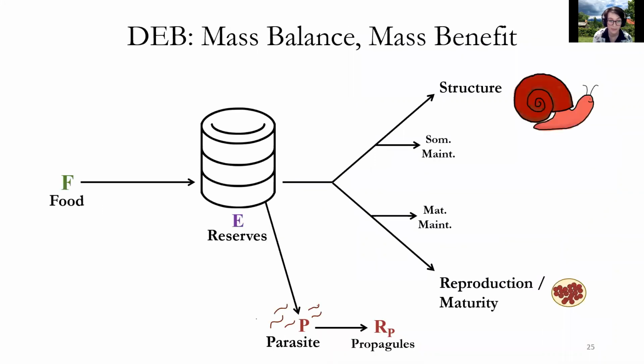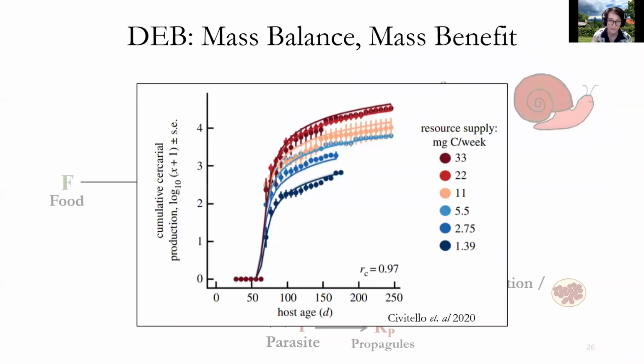In the lab, our DEB model is basically a standard DEB model, but with parasites. So parasites can steal directly from reserves, and then they reproduce. And I'm sure this crowd won't be surprised to find that our DEB model actually predicts life history trajectories incredibly well for the system. For example, in this figure created by the lab, we see that the DEB model accurately predicts, in the lines, the actual cumulative cercariae produced in an experiment, which is the data points.